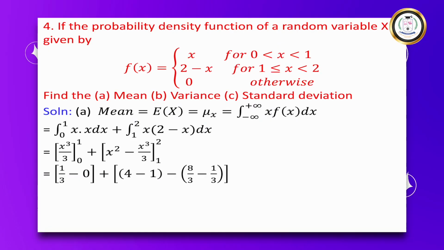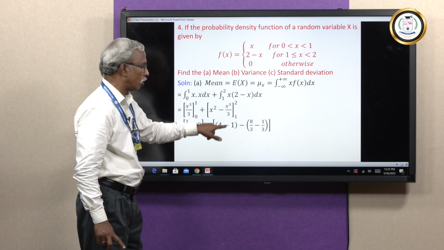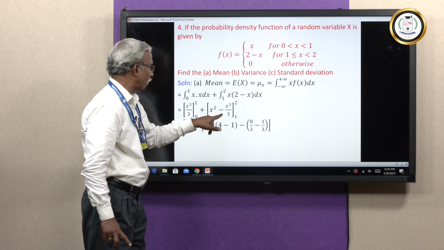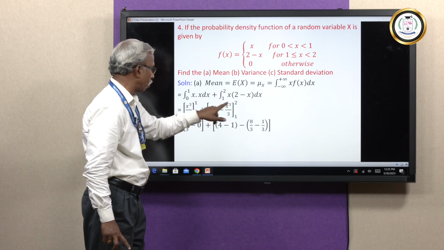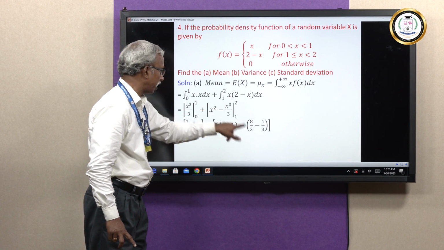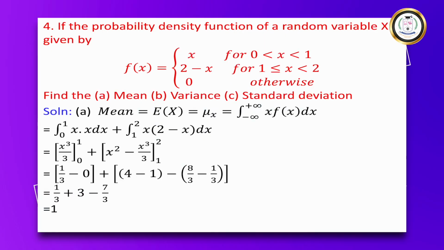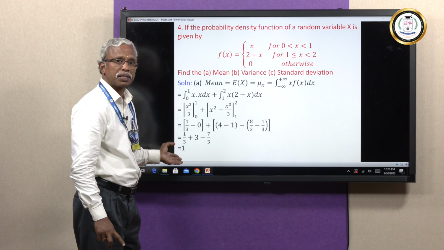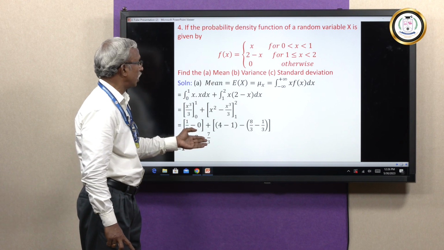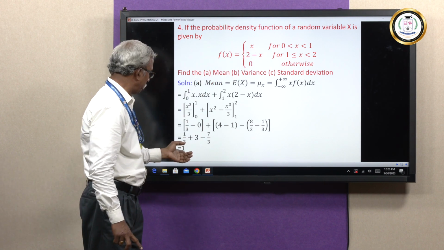Substituting the upper and lower limits, we get 1 by 3 minus 0, and here the upper limit is 2, lower limit is 1, so it's going to be 4 minus 1, and 2 cube is 8 by 3, 8 by 3 minus 1 by 3. On simplifying, you get the answer as 1. So mean is exactly 1, the average expectation of x for this random variable x is going to be 1.